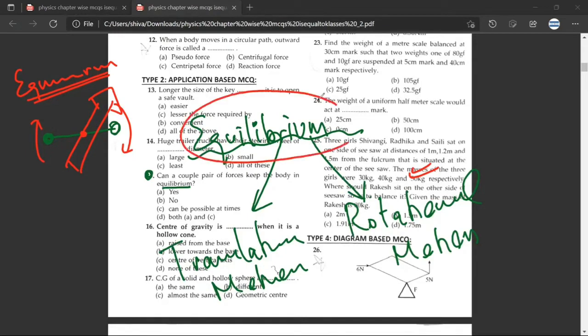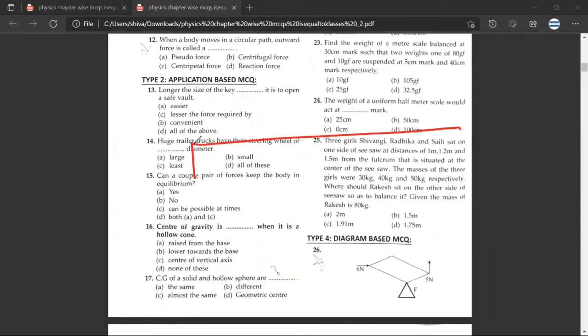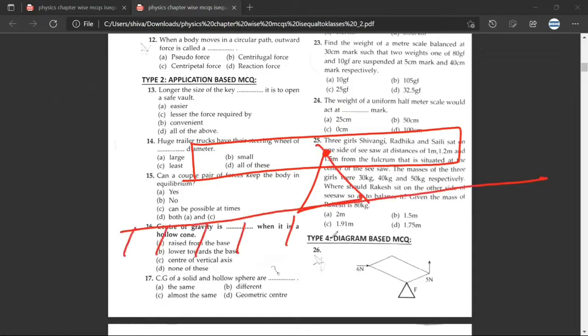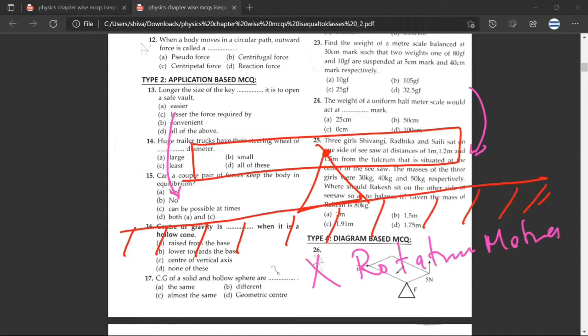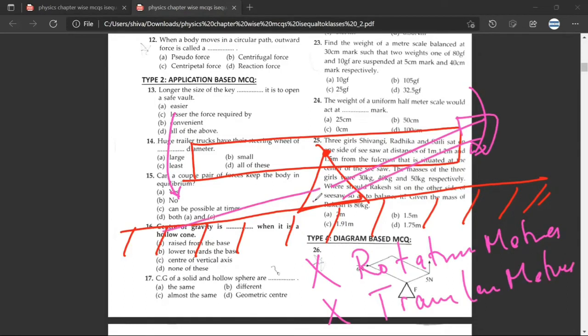So what equilibrium means always, just try to understand in this chapter, is this: if this is a seesaw, and this is the ground on which the seesaw is there, equilibrium will mean that there is no rotation either in this direction or this direction. So there is no rotational motion. This part is clear? Yes, sir. No rotational motion. Another part that has to be clear is that there is no translational motion. What is a translational motion? It implies that the seesaw can't go in this direction or this direction or this direction or this direction. Have you understood? Yes, sir.